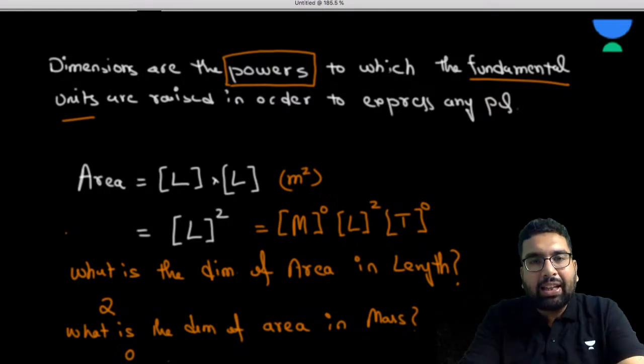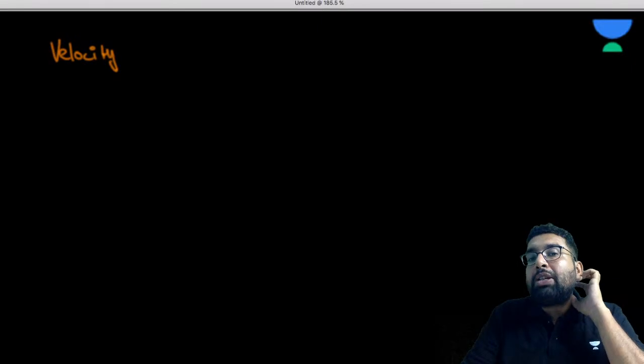Right. Now, let us take one more example. What is the dimension of velocity in mass, length, and time? How would you answer it?